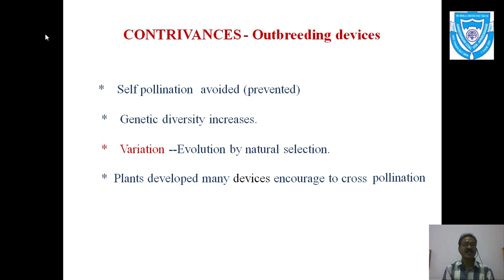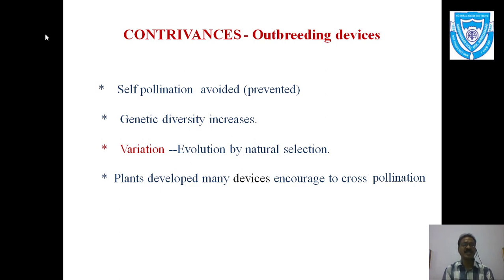Self pollination is avoided because we cannot see variation in self pollination, because only one parent is there, and when a single parent is there, the characters are just carried towards the next generation, because there is no mixing of the characters, and hence the new generation is exactly similar to the parent plant.